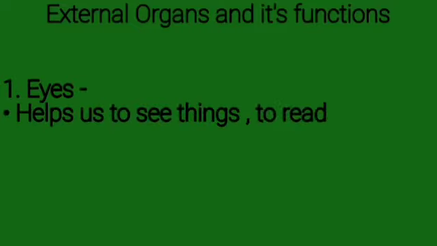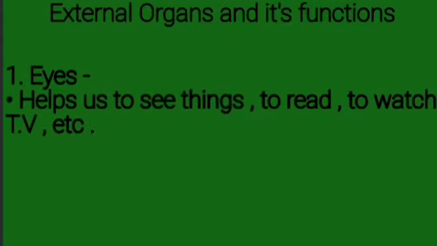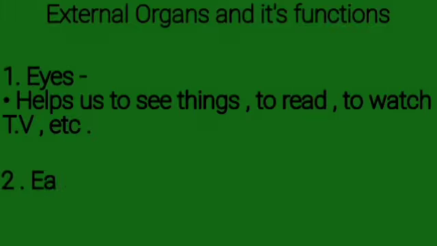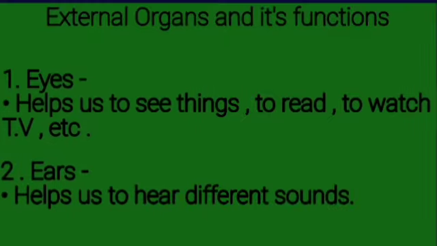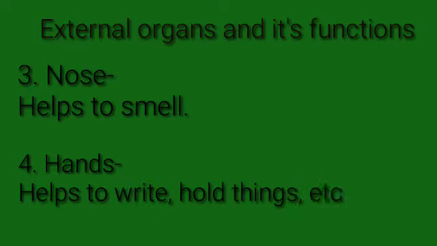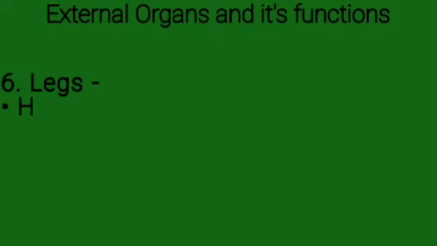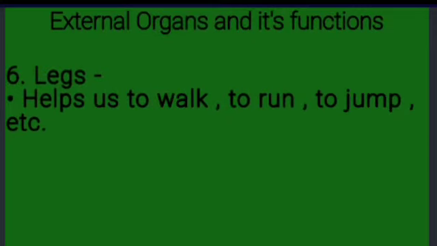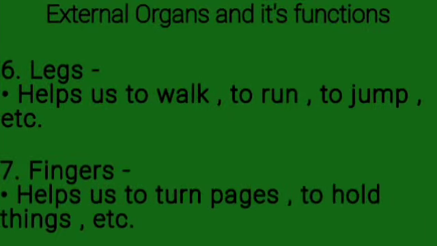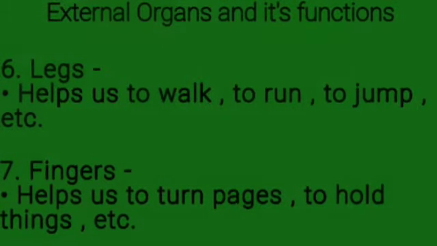External organs and its functions. Eyes. Eyes help us to see things, to read, to watch TV, etc. Right? Ears. Ears help us to hear different sounds. Nose helps us to smell. Hands help us to write, to hold things, and many more activities. Legs. Legs help us to walk, to run, to jump. Fingers. Fingers help us to turn pages, to hold things.